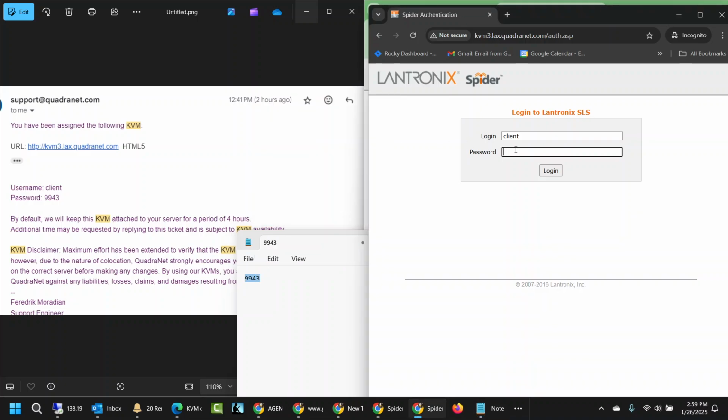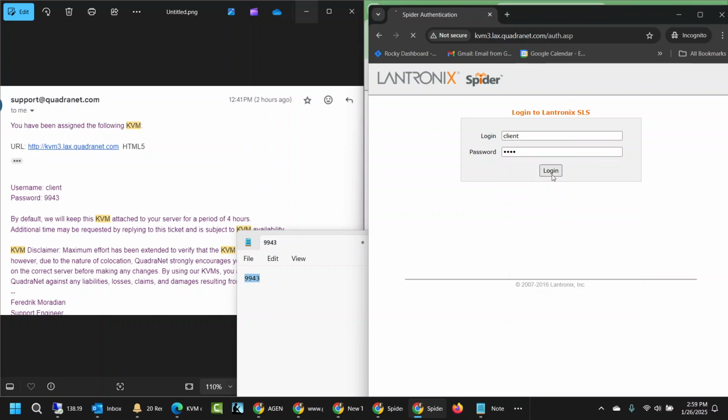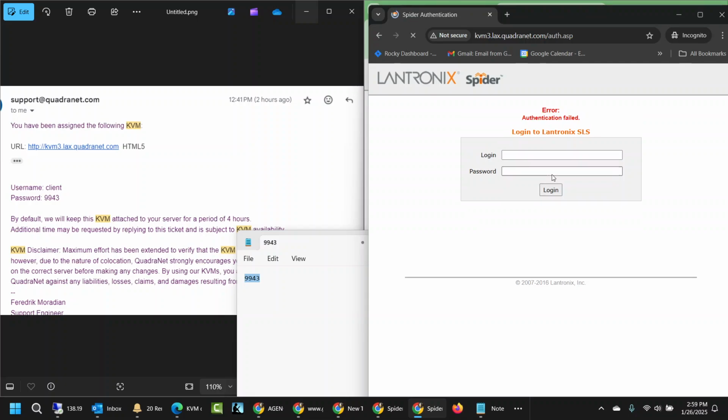Copy, paste as plain text, login. Authentication failed. So please help.